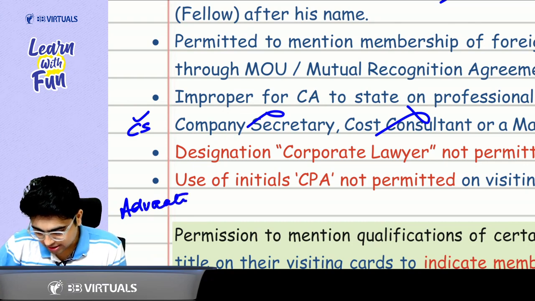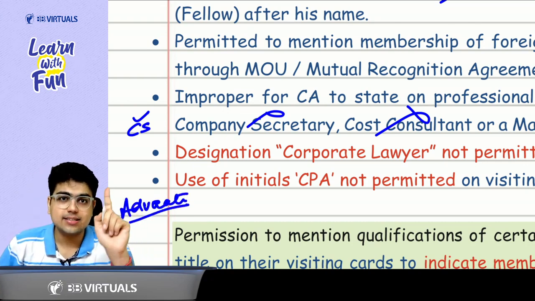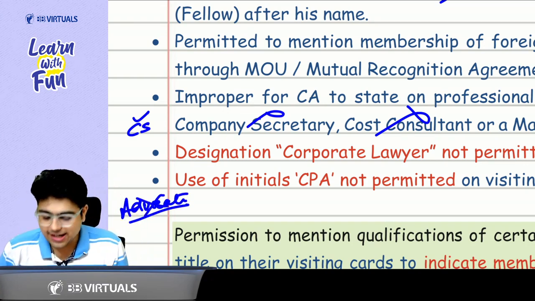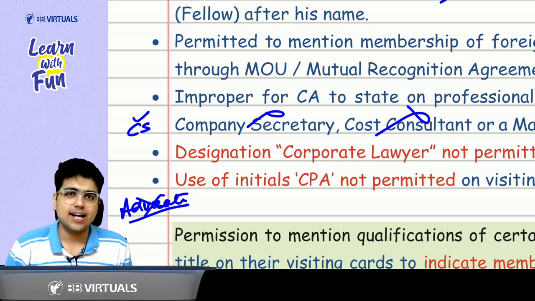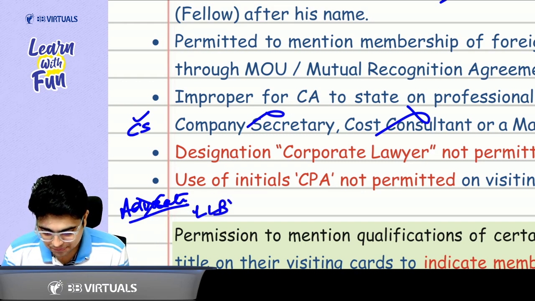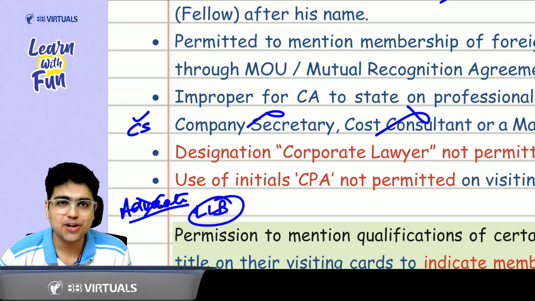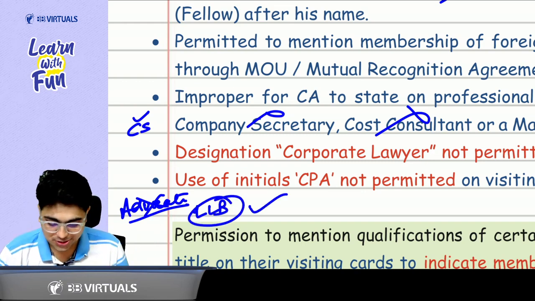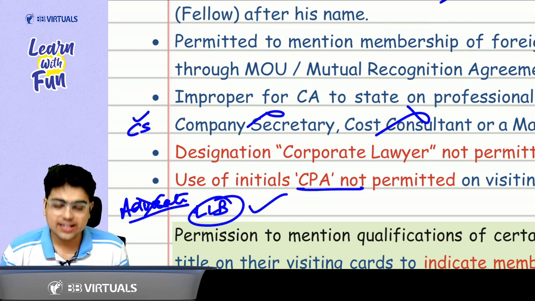Can I write advocate? Now this is what? This is a degree or a designation? Sir, this is a designation. You can't use the designation of advocate and chartered accountant simultaneously. Please remember this. Can I write LLB? Now tell me, LLB is a designation or a degree? Sir, it is a degree. I can use it. Acha, tell me one thing. Is the word CPA permitted?